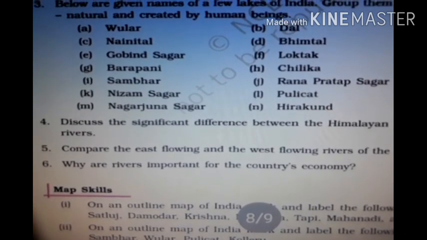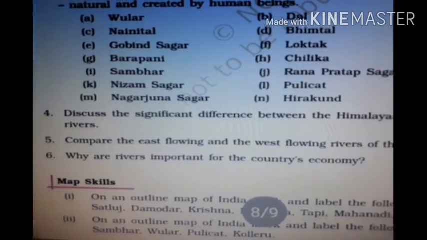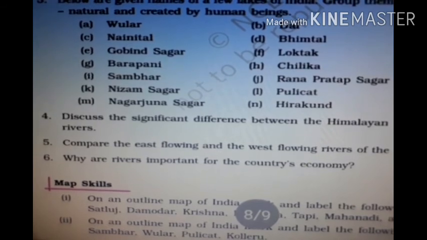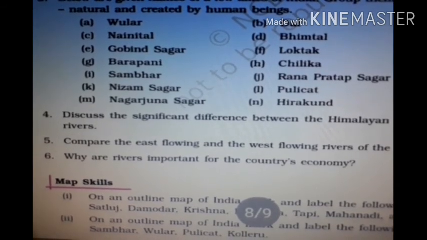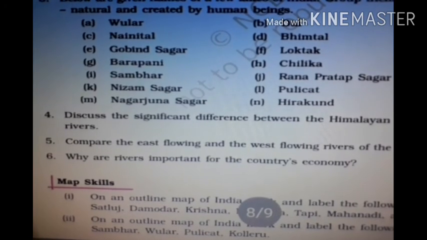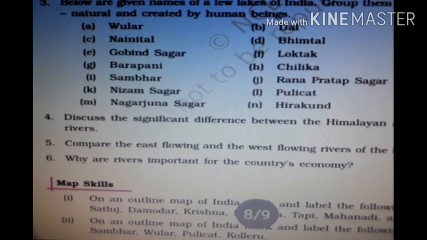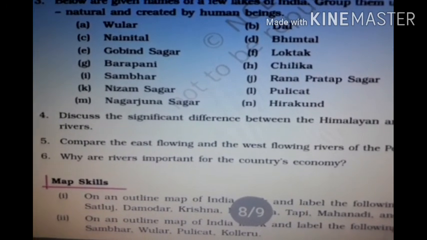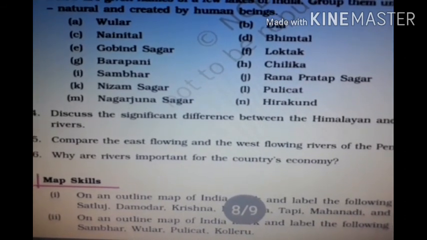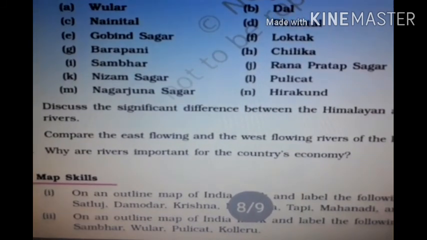Whereas on the other hand, east flowing rivers are Mahanadi, Godavari, Krishna, Kaveri, and they flow from west to east and ultimately go to the Bay of Bengal. These rivers form fertile deltas on the eastern coast. These rivers are longer and drain bigger areas. Their main course is in flat areas.